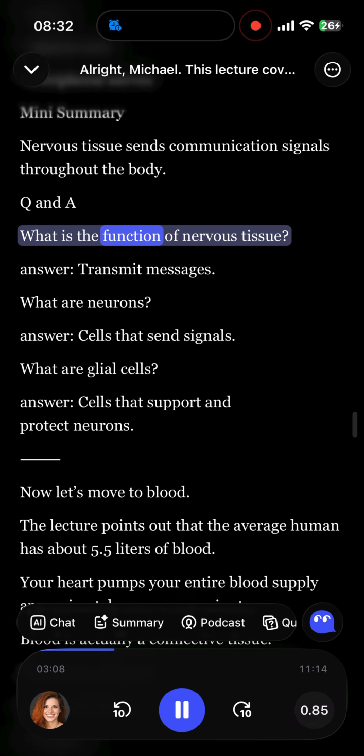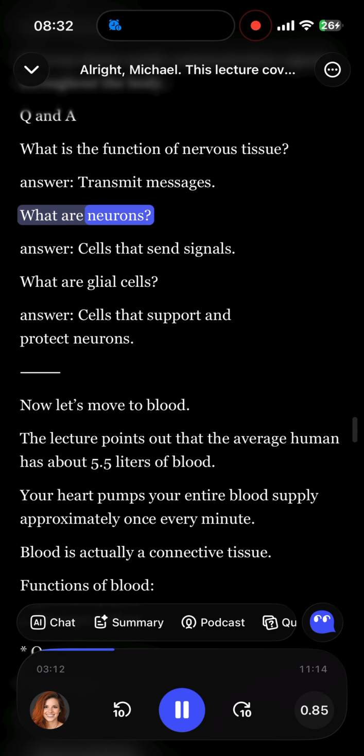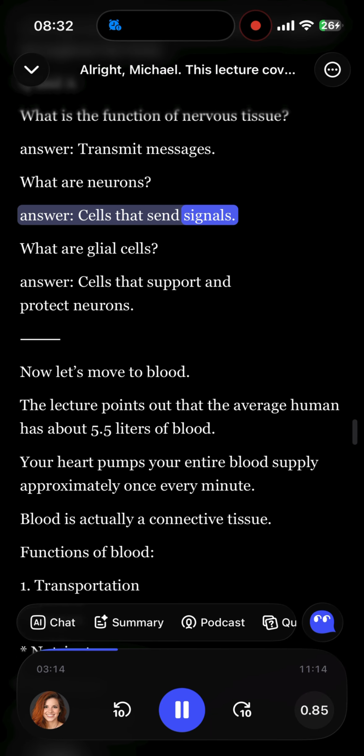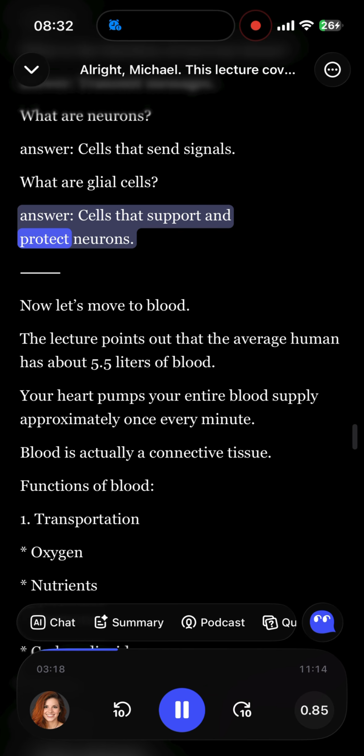Q&A. What is the function of nervous tissue? Answer: transmit messages. What are neurons? Answer: cells that send signals. What are glial cells? Answer: cells that support and protect neurons.